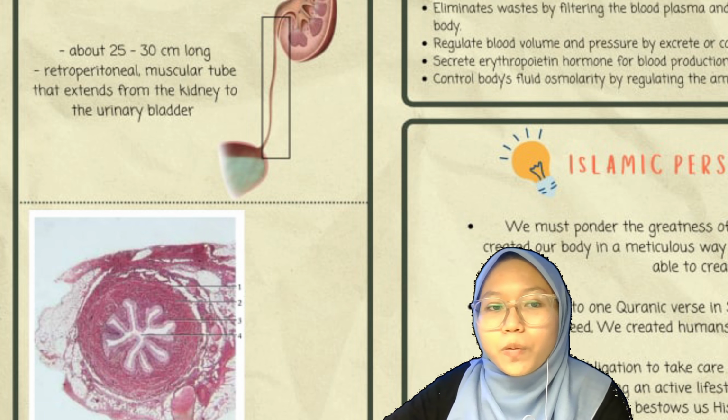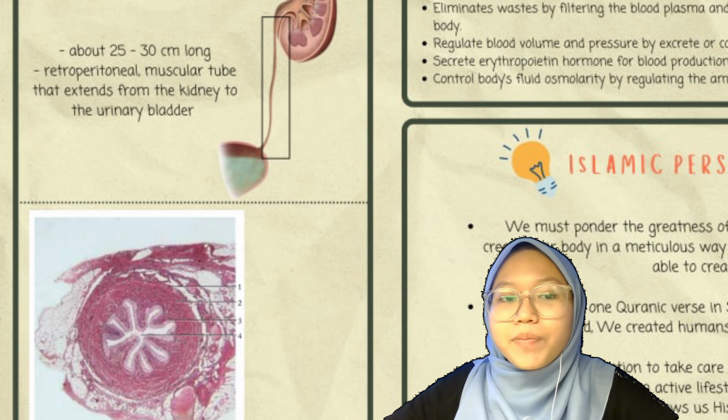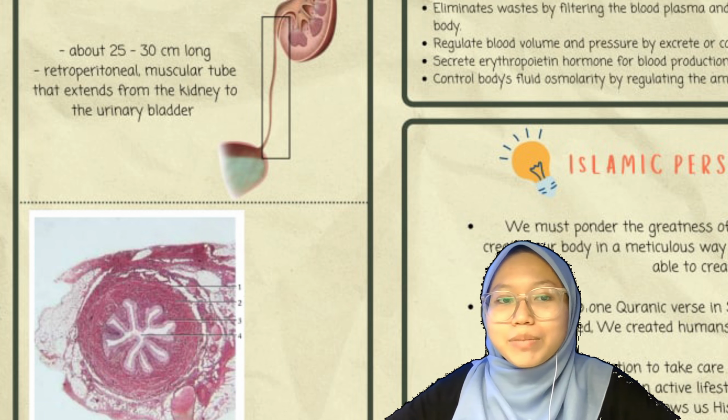The level number 1 is the adventitia. It is a loose connective tissue with blood vessels, nerves, and adipose cells. The level number 2 is the muscularis.